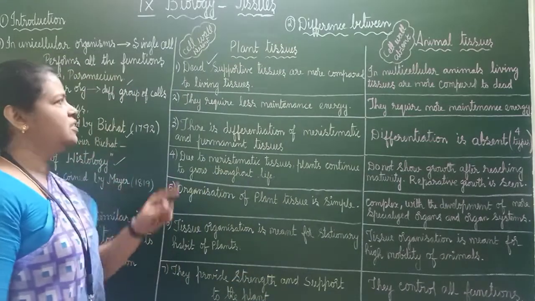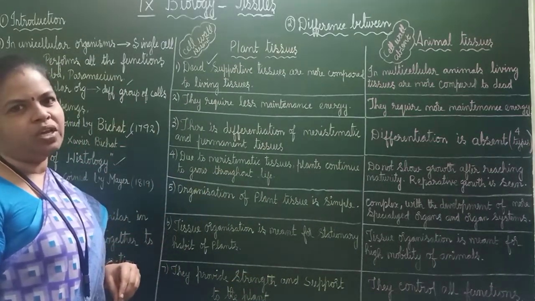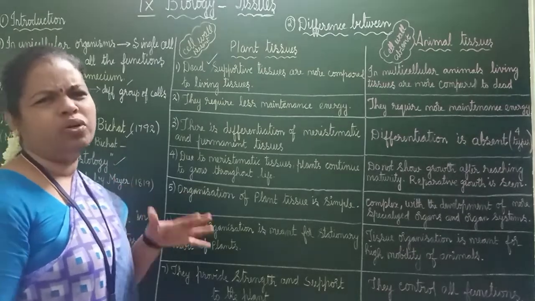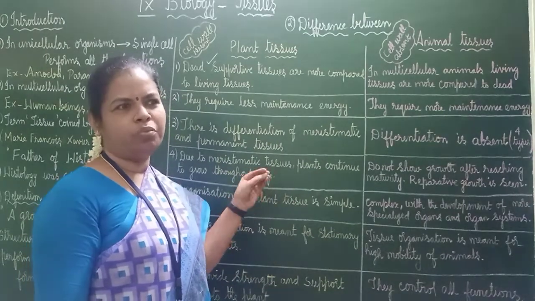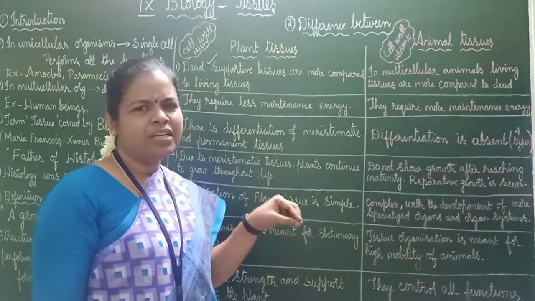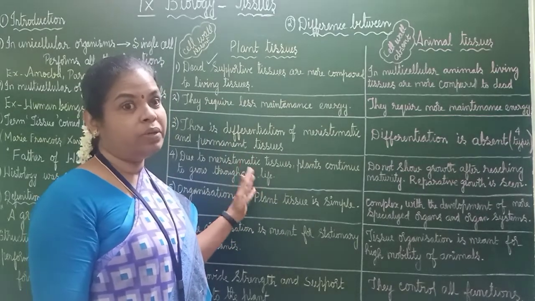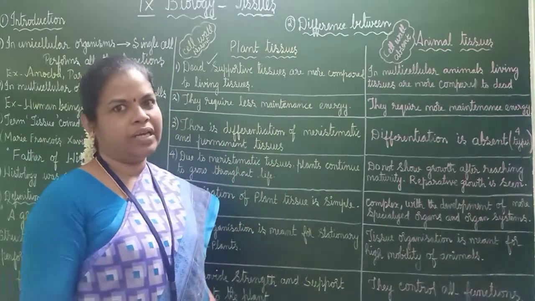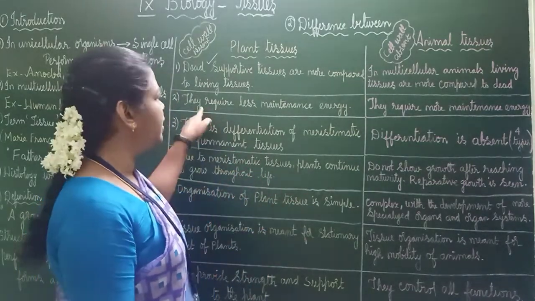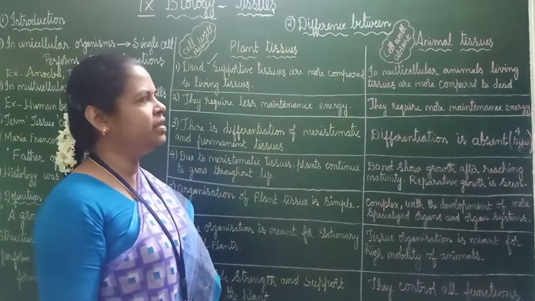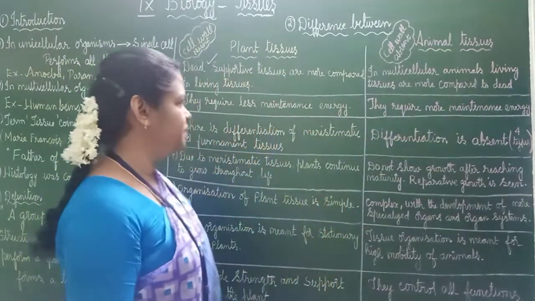First point. Got it. Second one. They require less maintenance energy. Okay. If you are not taking food for 4 or 5 days, you will not be able to get up. But for plants, if you are not pouring water for 2-3 days, and you pour a little, nothing will happen. The energy needed for the plant is less, because they are not moving like us. Not like us means animals. But plants are stationary. So, they require less maintenance energy. Here, animals require more maintenance energy. Okay.